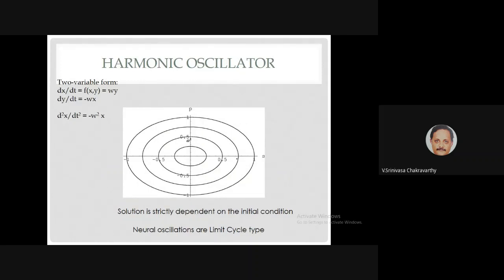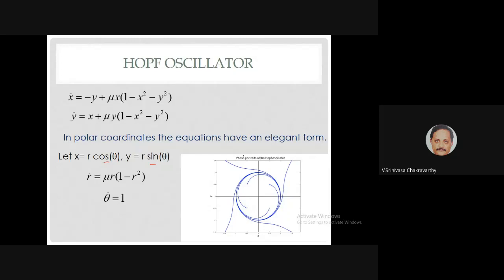So this is a general presentation I made for a general audience, so I'll skip some of these things. We've also seen the difference between the harmonic oscillator and the limit cycle oscillator. Okay. So now, we have seen so many different oscillator models, but we found that the Hopf oscillator has some very nice mathematical conveniences. All right, so we'll review the Hopf oscillator a little bit, and then start presenting this new line of theory that we have developed.